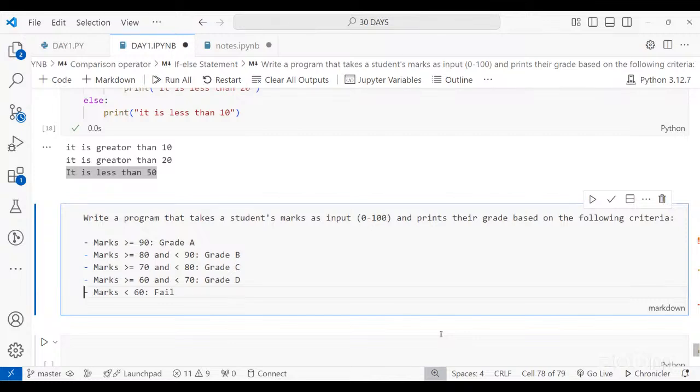We will use an if-else statement. What's the condition? What is the first step that we need to follow over here? We have to first take the user's input. So we will say student is equal to input. Write it in input. Yeah, it will be good. And what about others?